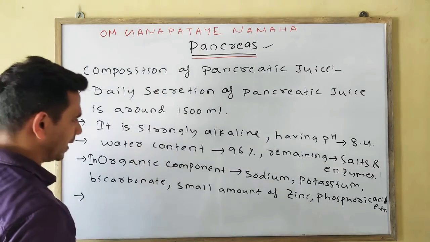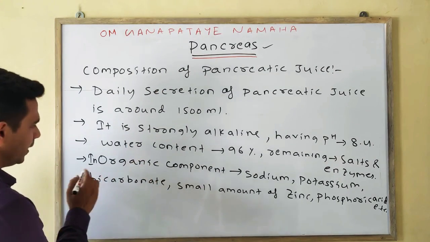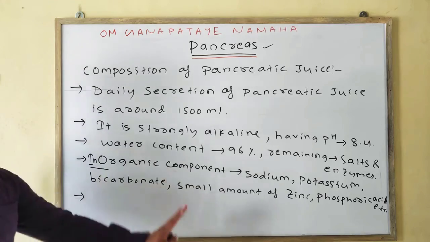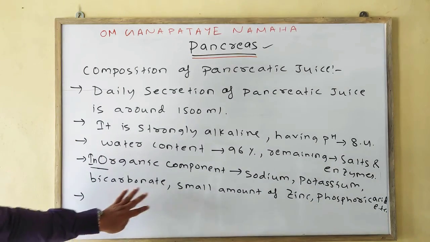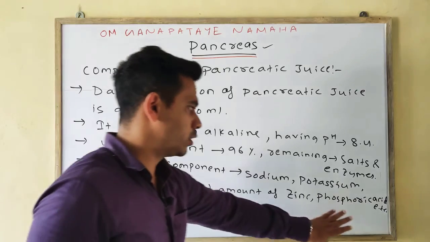Please note down, the pancreatic juice consists of various inorganic components such as sodium, potassium, bicarbonate, and also a small amount of zinc, phosphoric acid, and sulfate.